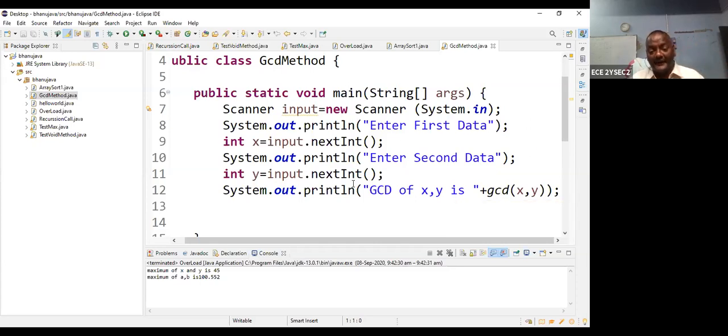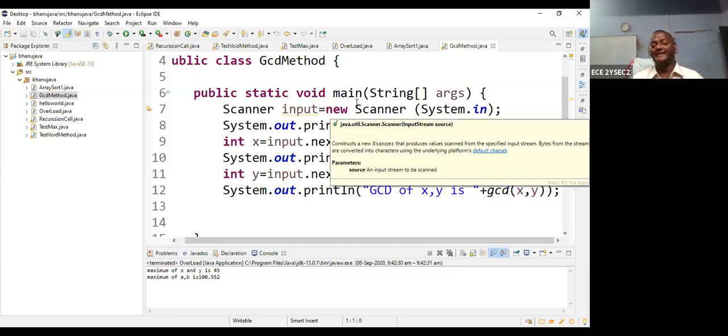So this is called a main function. This is called a main method. This is one of the methods. This is the main method.